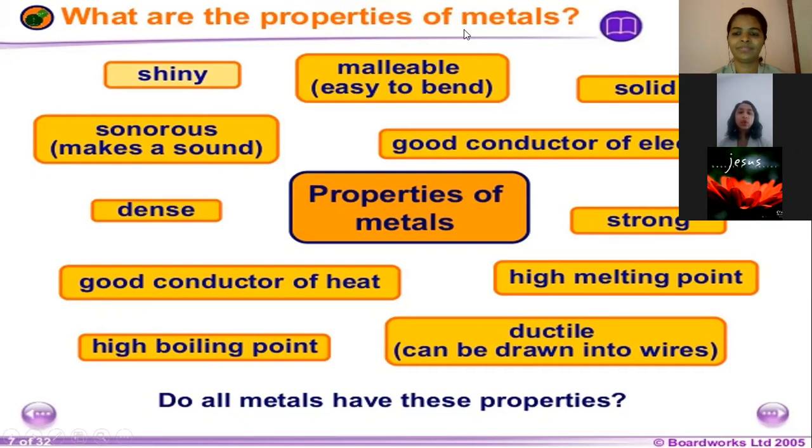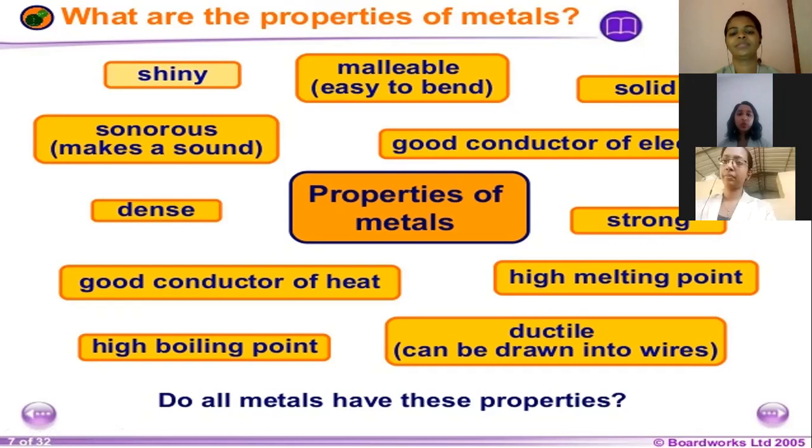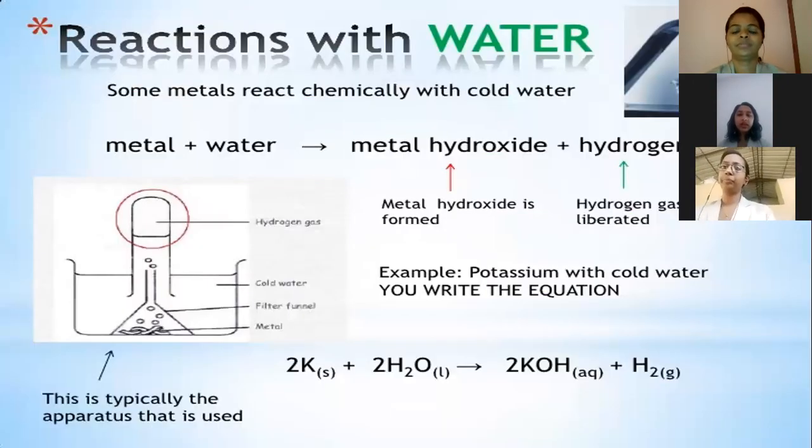So these are the properties of metals, and now we will deal with the chemical properties of metals. That is the reaction of metals with water. Here some metals react chemically with cold water, some with hot water. Today we are going to look at how some metals react with cold water.